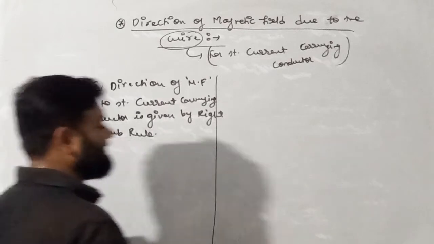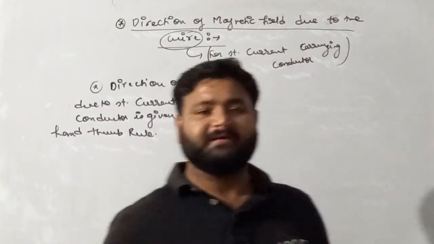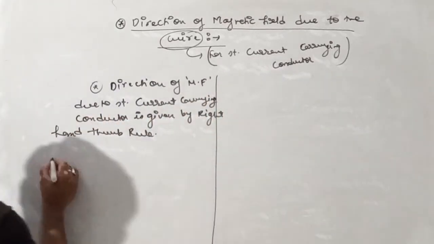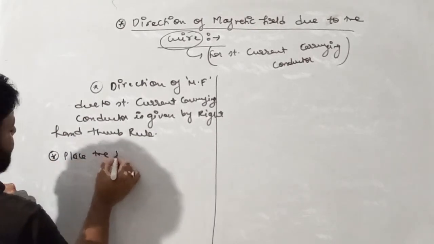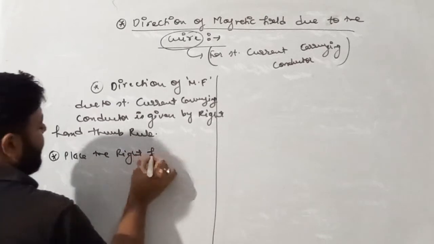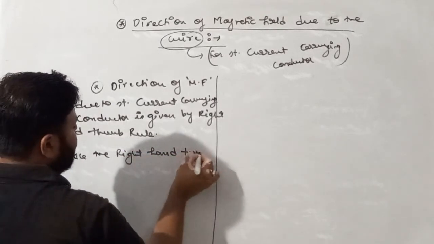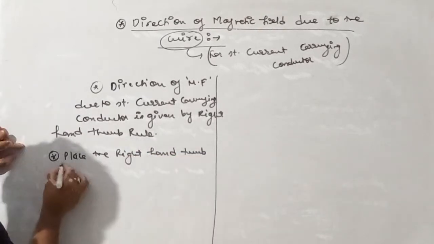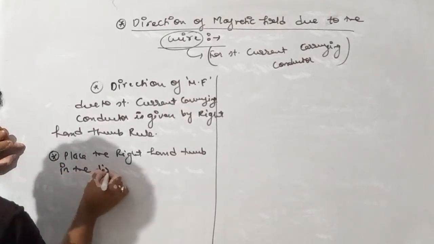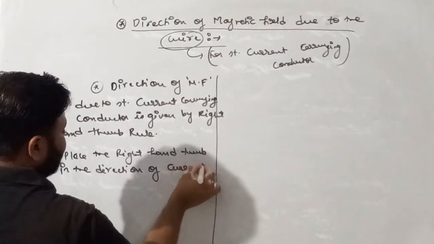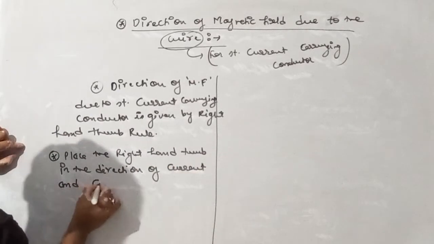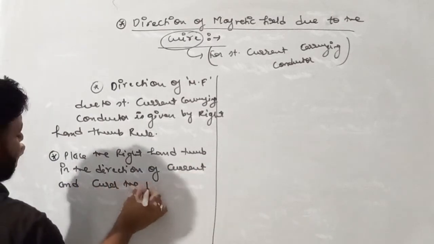Now see what the right hand thumb rule actually says. Place the right hand thumb in the direction of current, and curl the fingers.